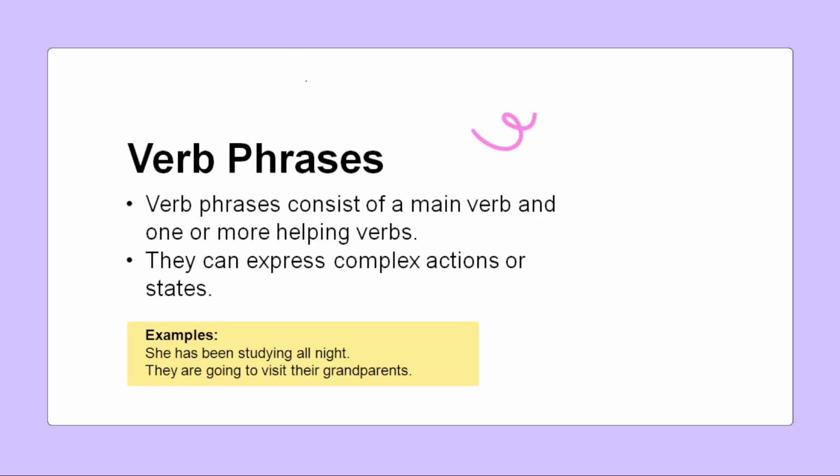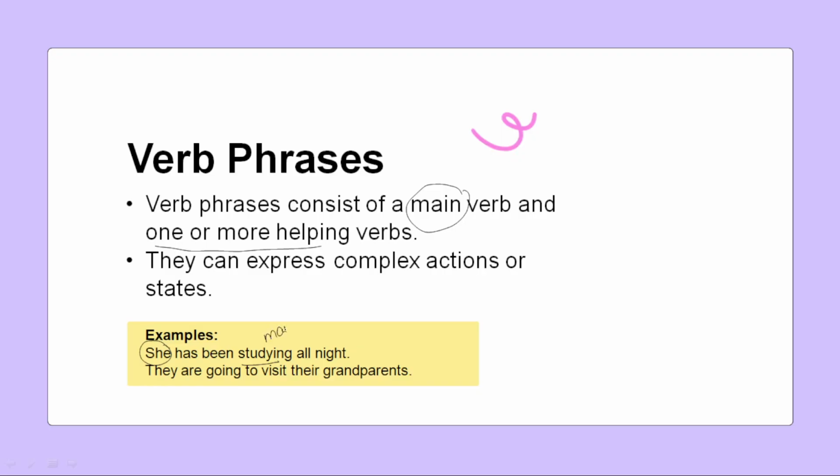Done. Coming to the verb phrases. What is a verb phrase? A verb phrase contains a main verb and one or more helping verbs. Just now we have seen while we were learning the helping verbs, right? She has been studying all night. See, she is the subject. Here, what is she doing? She is studying.